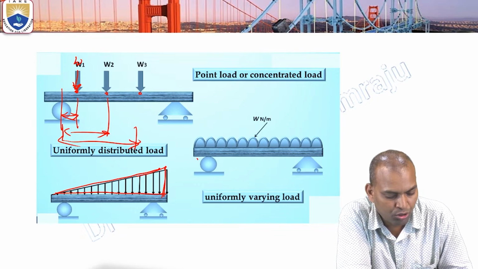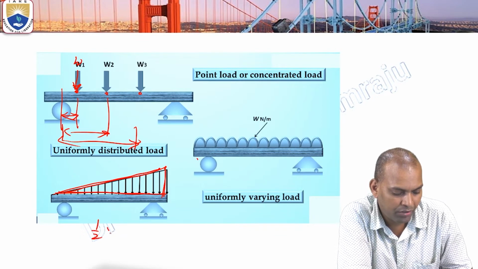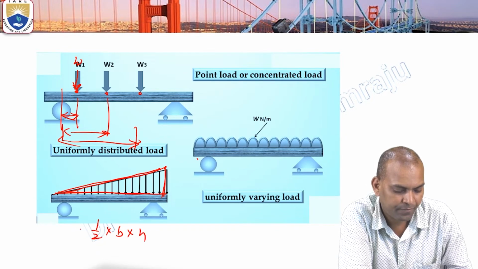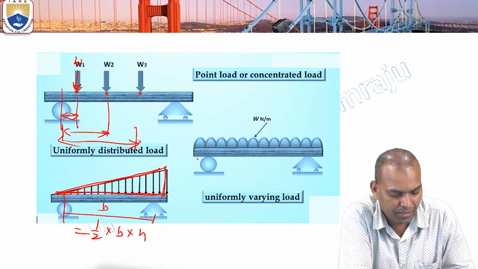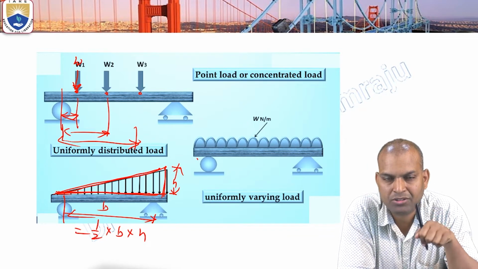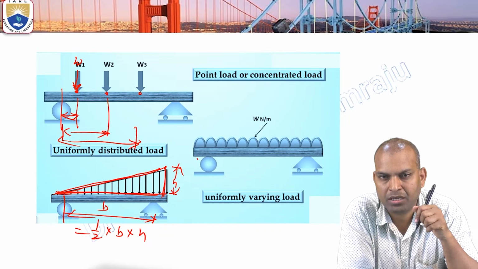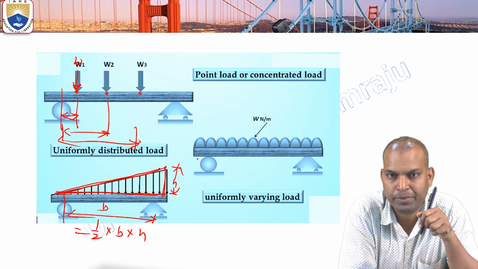So what is the total load acting? The total load is like a triangle: half of base into height, the total area. This is the base B and this is the height. And where is it acting, passing through? The CG of this triangle, the center of gravity or centroid of this area. So we have to use the centroid here.